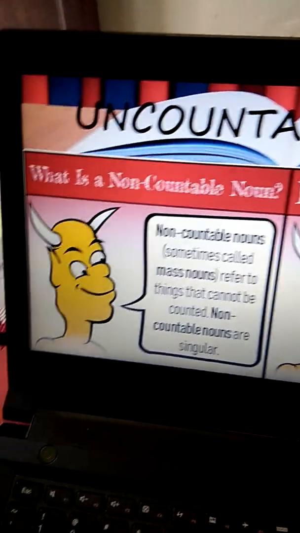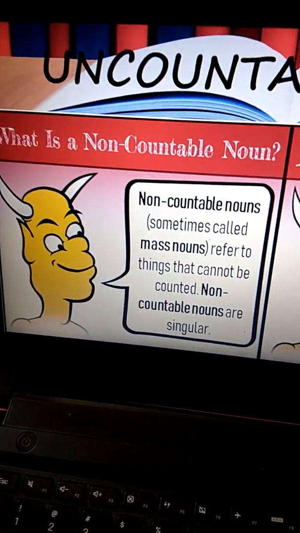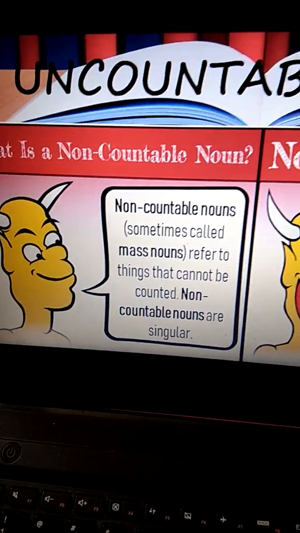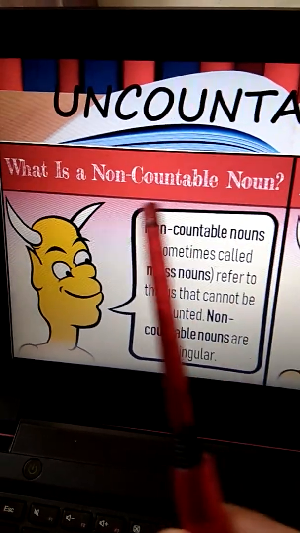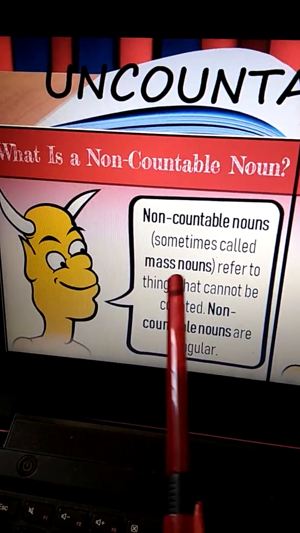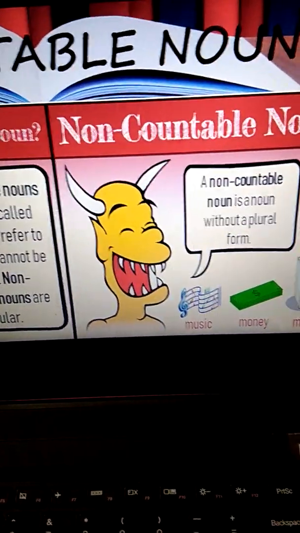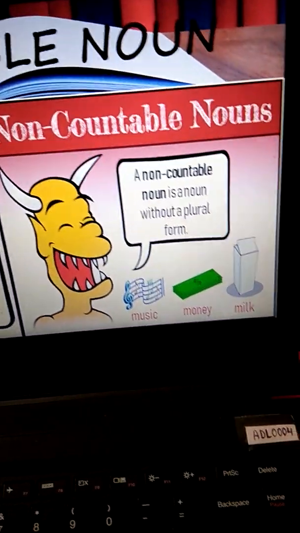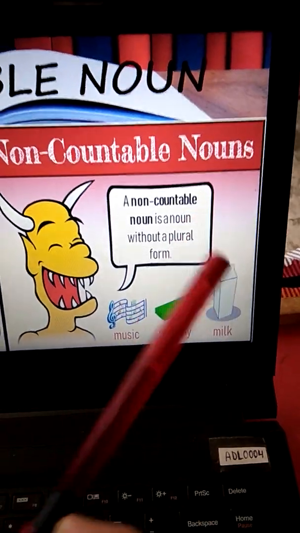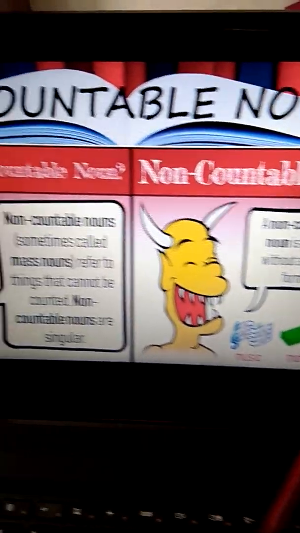Uncountable nouns, as the name itself suggests, are those nouns which cannot be counted. They are also sometimes called non-countable nouns or mass nouns. These refer to those nouns which cannot be counted, and these nouns do not have a plural form.